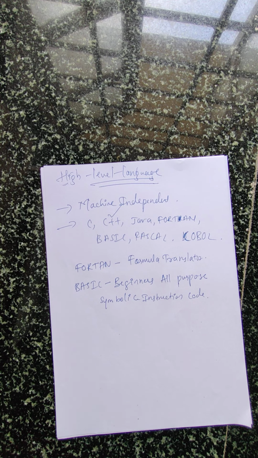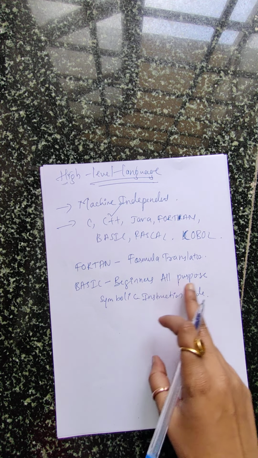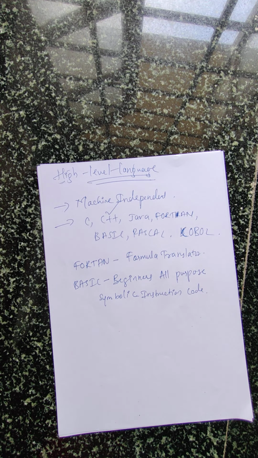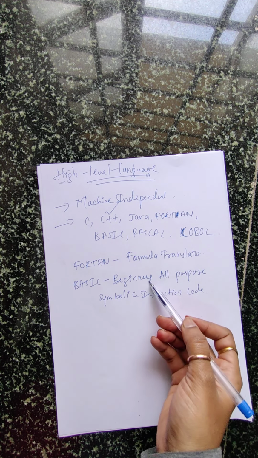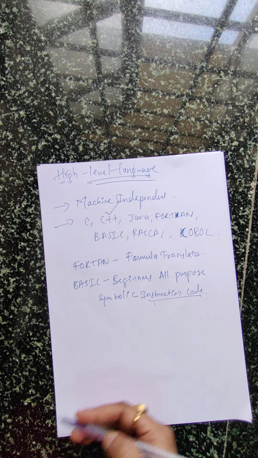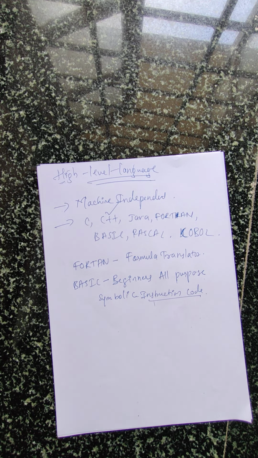Remember the expansion of Basic: beginners, all purpose, symbolic instruction code. Okay, for the first time they are used, it is to learn the basics when they want to write the code. So we call it beginners, all purpose. For all purpose you can use it, and instruction codes, it will give you the instructions for the coding. That is your Basic. Done.